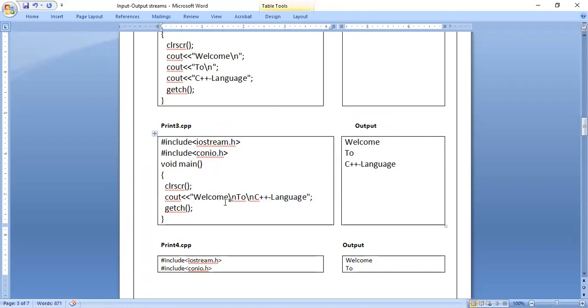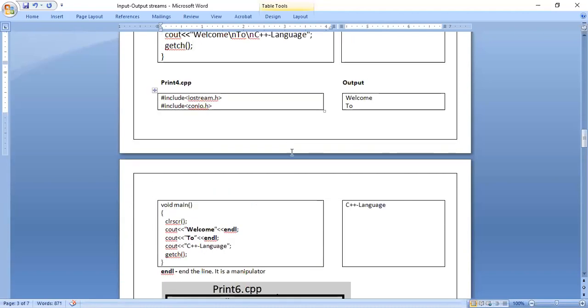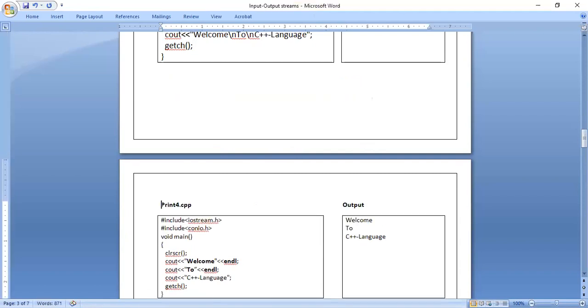So what happens is, welcome will be printed. When it comes across \n, the mouse control will move to the next line in the output. It will print the word to. Again, when it comes across \n, it moves to the next line. Then C++ language is printed. So in this way, you can write in one statement by using \n wherever you need. Okay. Understood?